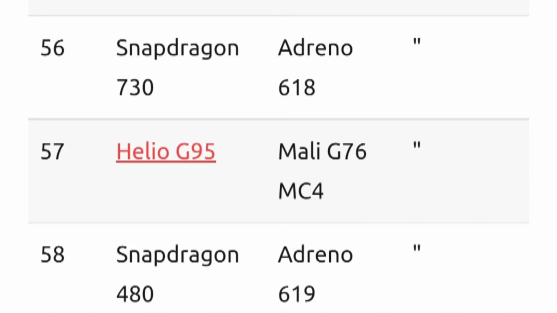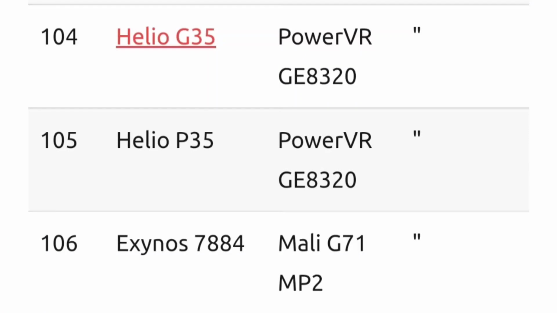You understand? But if you buy something like a Helio G95, G96, Snapdragon 732, Snapdragon 720G, those are standard mid-range processors that are going to give you quality, not as much as the flagships. The flagships are there to give you the absolute best, but the mid-rangers are going to give you just enough very decent performance for you to be able to go home at the end of the day feeling satisfied. In between the mid-rangers and the entry level, you now have the budget class, with the Snapdragon 460, MediaTek Helio G35, P35 and all that. They're not as bad as the entry levels, but they're not as good as the mid-rangers.